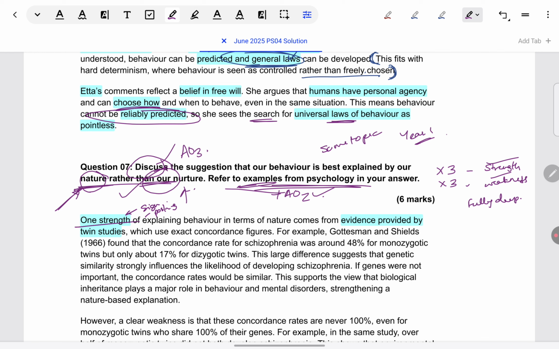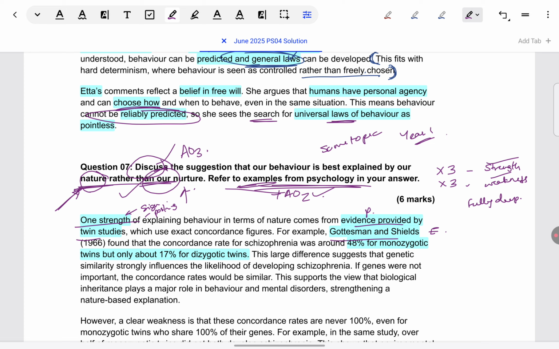Okay, so coming back to this, one strength is signposted, and then a point is given, PEEL format. So one strength is this feature of the explanation. What is that feature? That it has evidence. Then evidence or example has to be given. Your Gottesman and Shields, which is the most famous study, is cited. Concordance rates established: 48% for MZ and 17% for DZ twins.